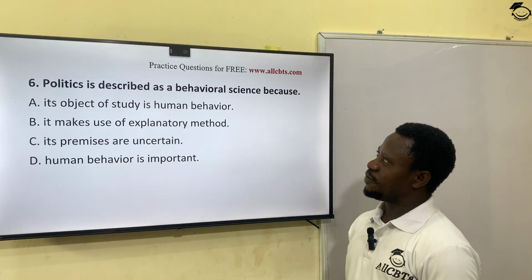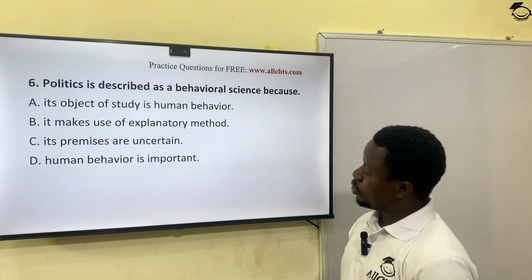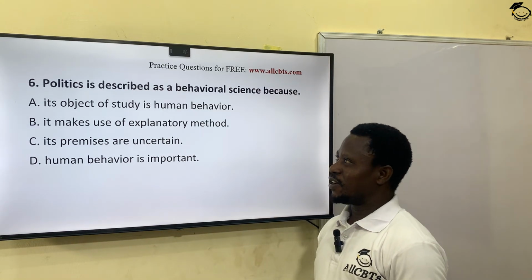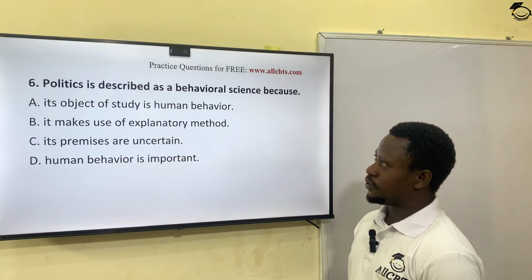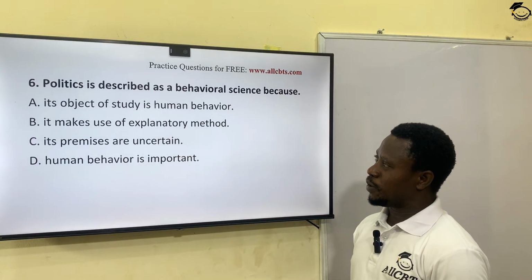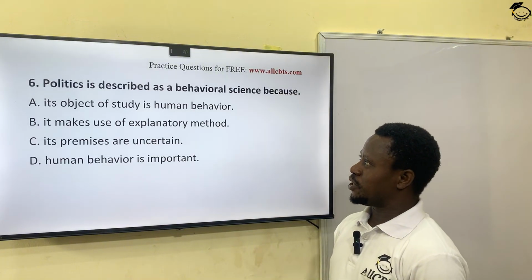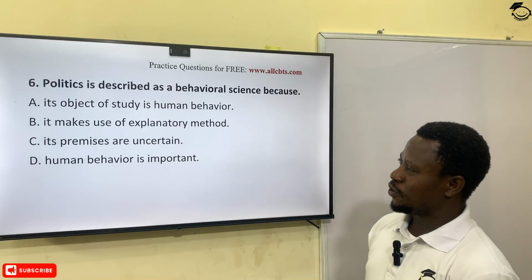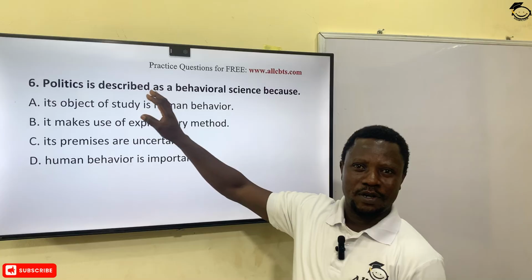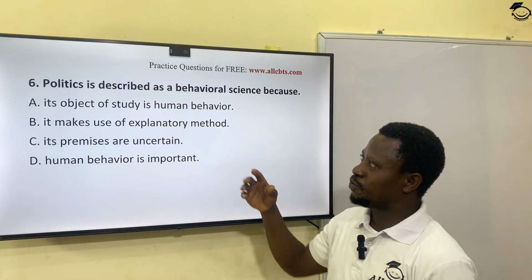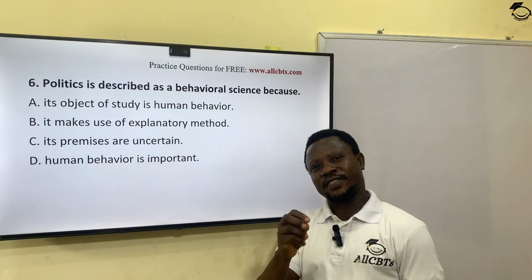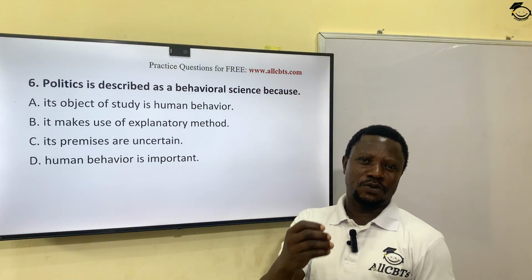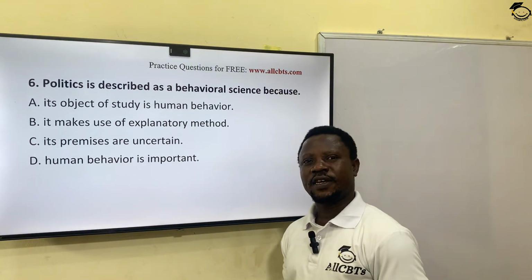Politics is described as a behavioral science because... where is politics a behavioral science? Is an object of study. Its object of study is human behavior. It makes use of explanatory method. Its premises are uncertain. Human behavior is important. The reason why we say politics has something to do with behavioral science is because we see human beings as our object of study, how they make decisions, particularly political decisions. So the most correct answer here is option A.